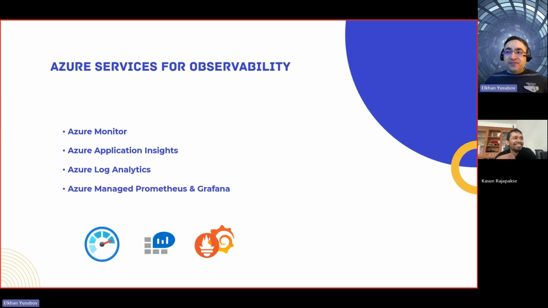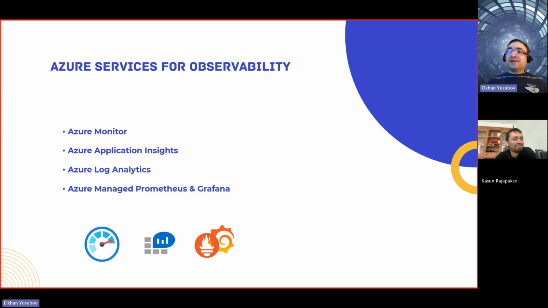Especially for Prometheus running on Azure, if you have the option to use the managed one, it really makes things a lot easier, if you have never managed it. You can go with a self-hosted one, but there are a lot of things that you need to consider. If you don't have the in-house skills of people who did that, it's going to be a trap for a lot of things. So just be aware about that. That's the caution call from Kasun, so don't miss that out. Yeah, thank you. That's really good points.